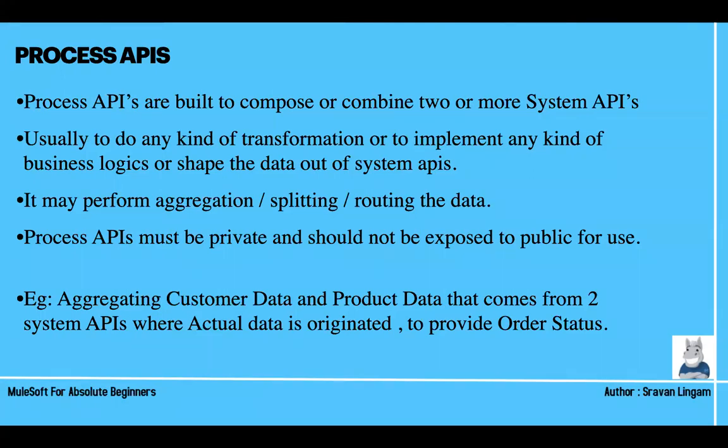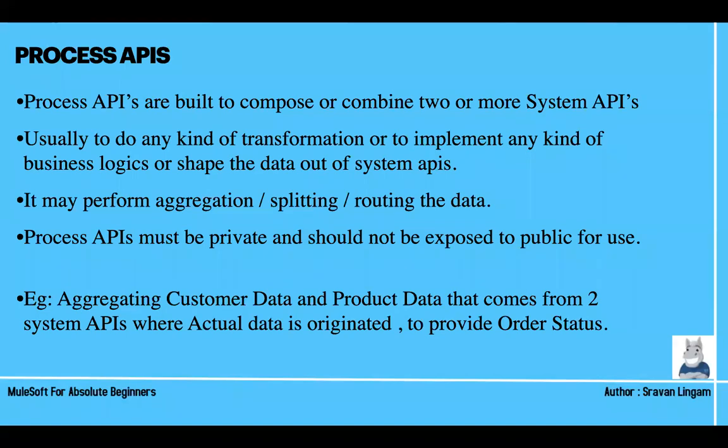Suppose your customer data is there in a system API, and your product data is there in some Salesforce. In that case, if you want to provide order status, suppose you are placing an order in Amazon. When you are placing an order, you are placing a product, but that product information is in some other database like an Oracle database. Customer information like his address and all those details are there in Salesforce.